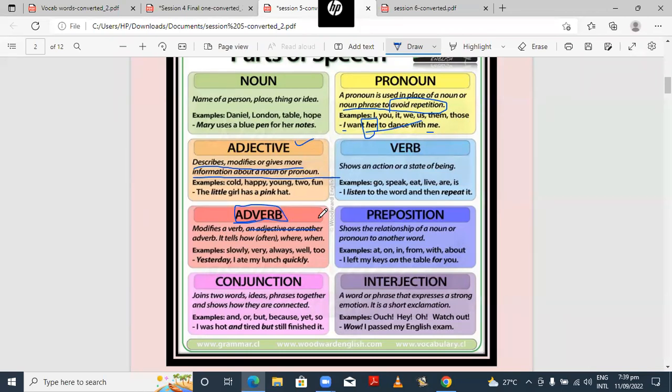So any kind of word that further gives you information about your main verb is called an adverb. Got it? It is not used in place of the verb, not at all. The main verb will always be present and it has its own place. An adverb adds meaning to your verb. It gives you additional information about the verb. Like this one, I ate my lunch quickly. Quickly is not at all replacing ate, which is your main verb, but it is telling you how you are eating, right?